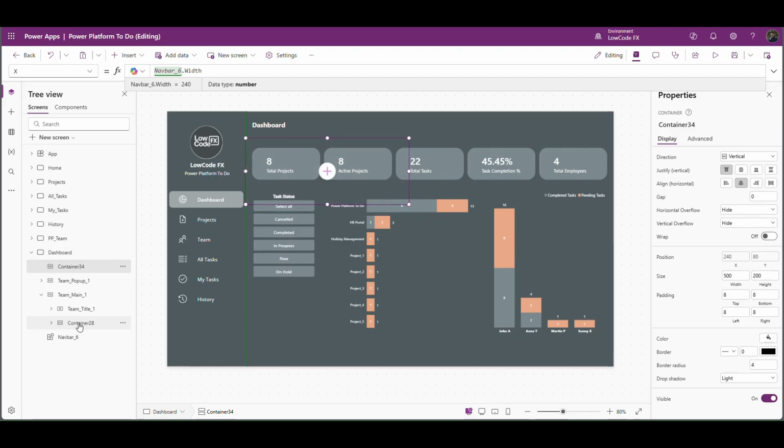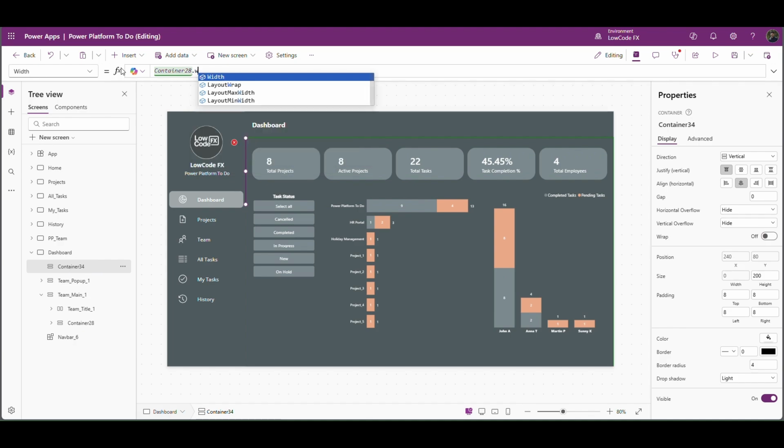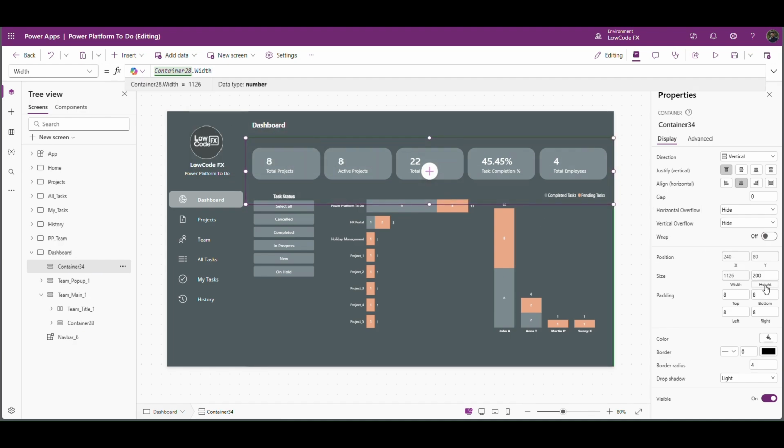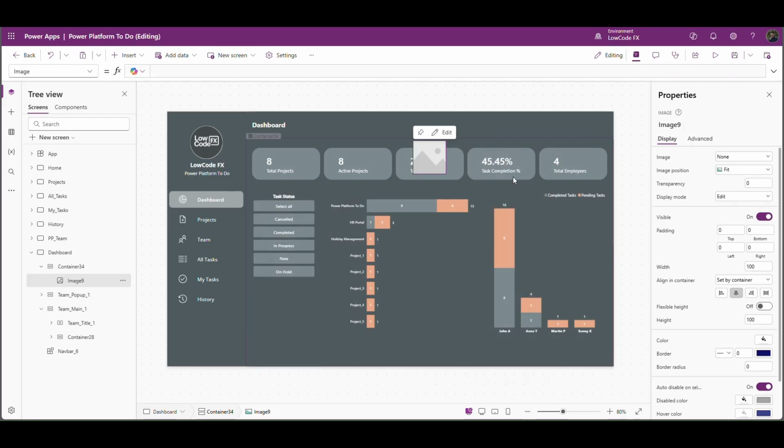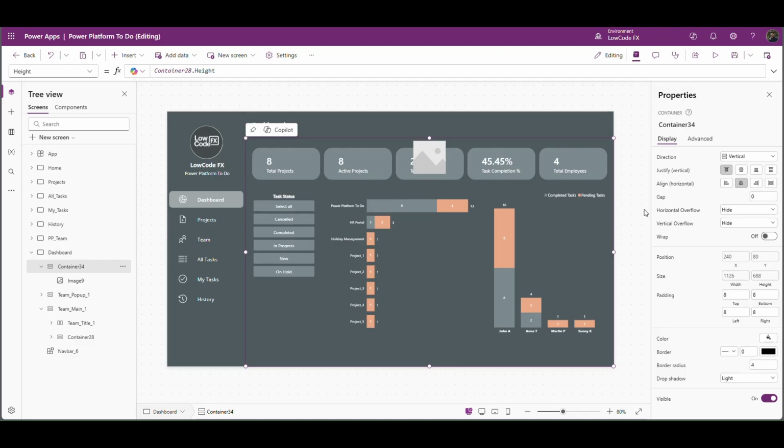Now again, I will refer this container for width and height. Inside it, I will add, let me align this at center. So make this image at the center of the screen.